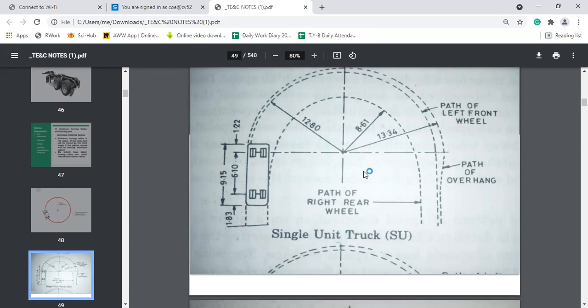You can see here the path or the curve which is traced by the left front wheel will have the maximum turning radius, while the path of the right rear wheel will have the turning radius less than that of left front wheel.